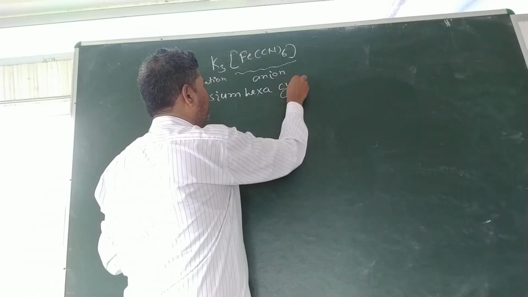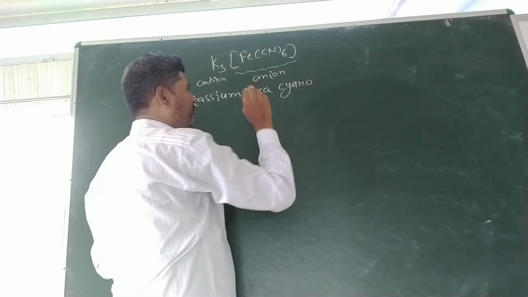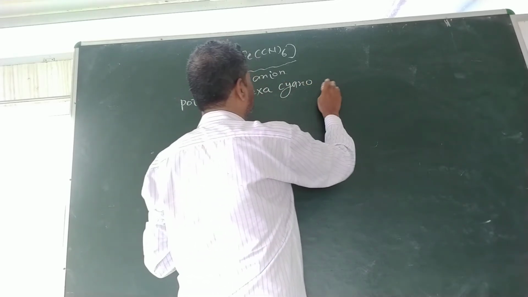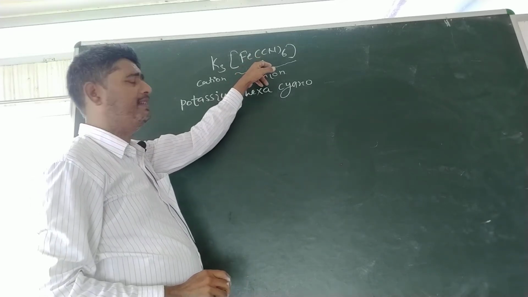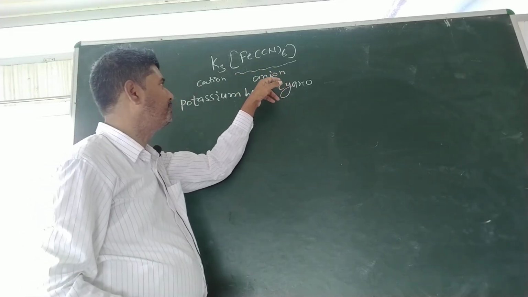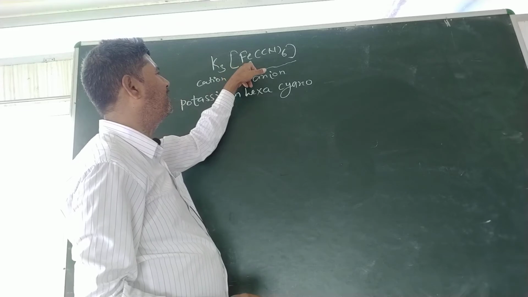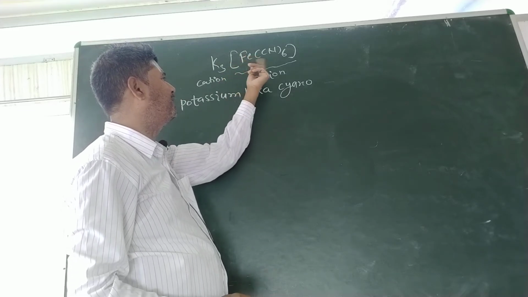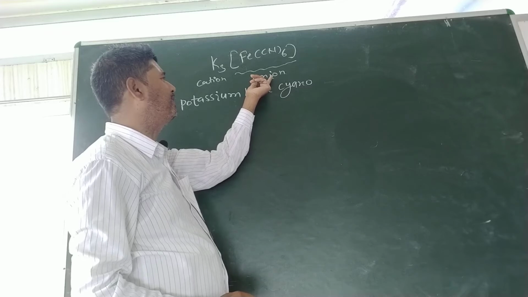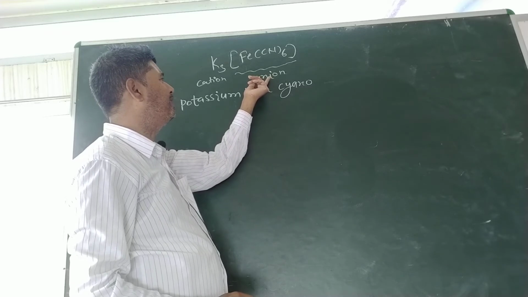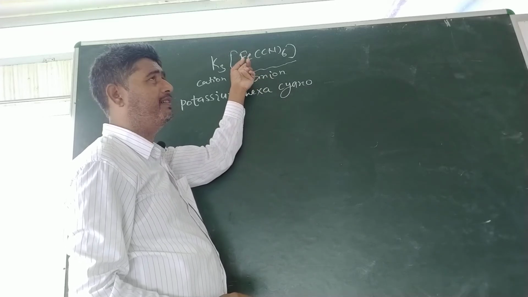Hexa, cyano or cyanido. After the name of the ligand we will write the name of the central atom, Fe. Here the coordination sphere is an anion, hence the suffix "ate" must be added in the name of Fe.